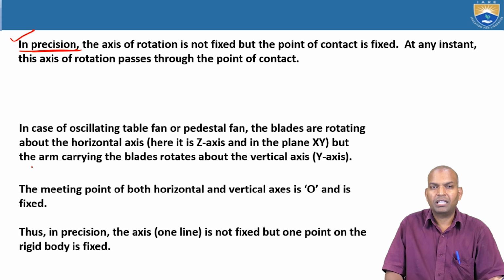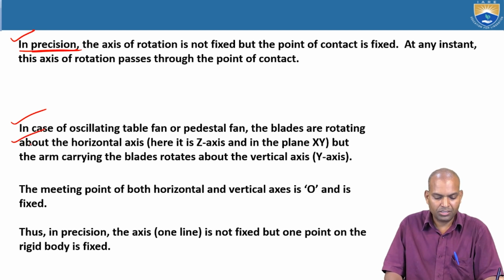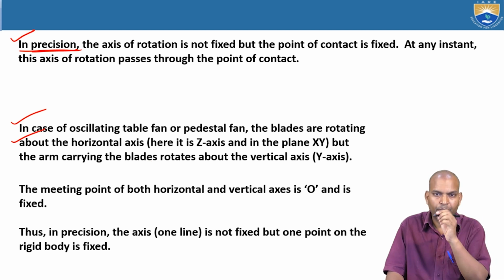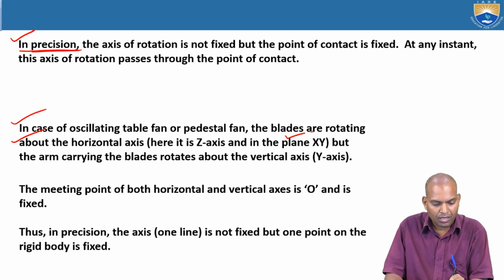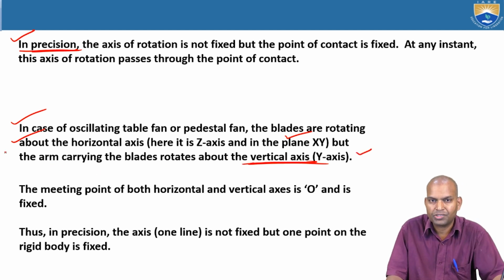One more thing: in the case of an oscillating table fan or pedestal fan, the blades are rotating about a horizontal axis, here the z-axis. When it is rotating about the z-axis, the plane is the xy plane. But the arm carrying the blades rotates about a vertical axis.